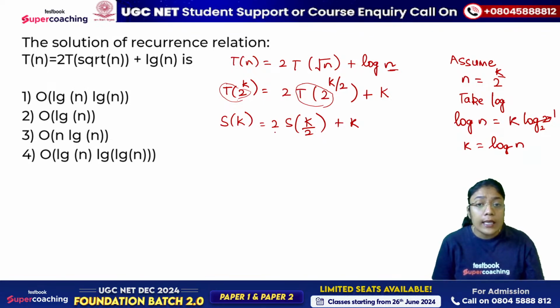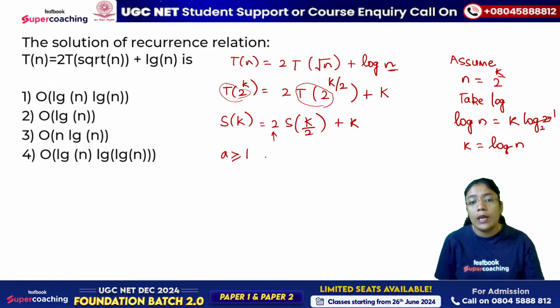डेफिनेटली yes. So if you have a look over the format, यहाँ पे a की वैल्यू 2 है. हमने ये बोला था मास्टर्स थ्योरम में a should be greater than equal to 1 and b should be greater than 1. In this case, the value of a is 2, b की value भी 2 है, दोनों conditions satisfy हो रही हैं. That means we can apply Master's theorem. So now we are using Master's theorem.